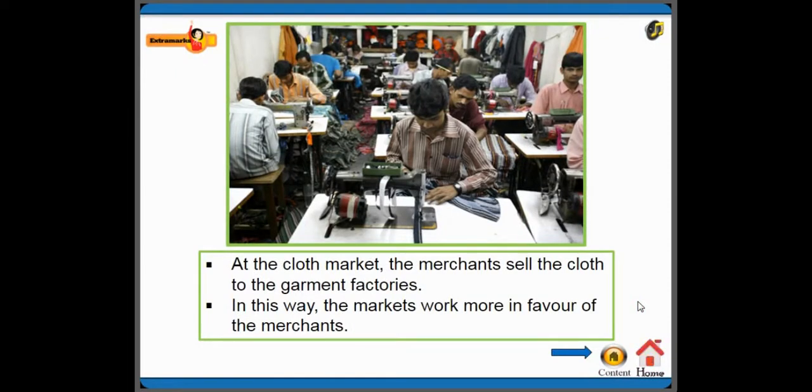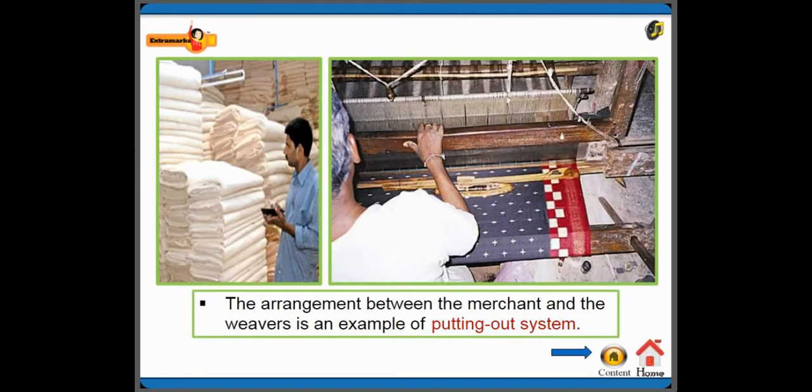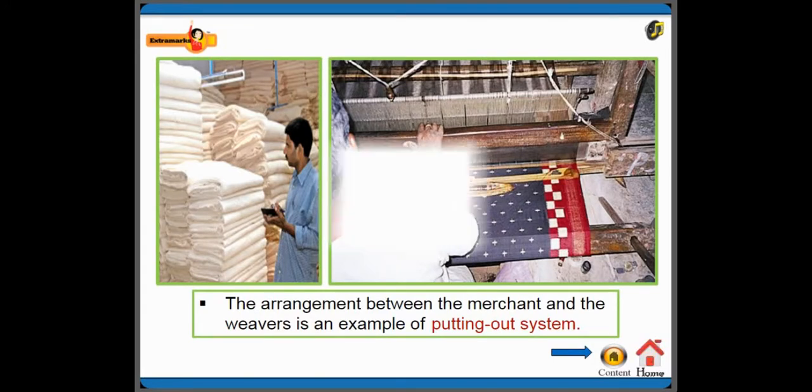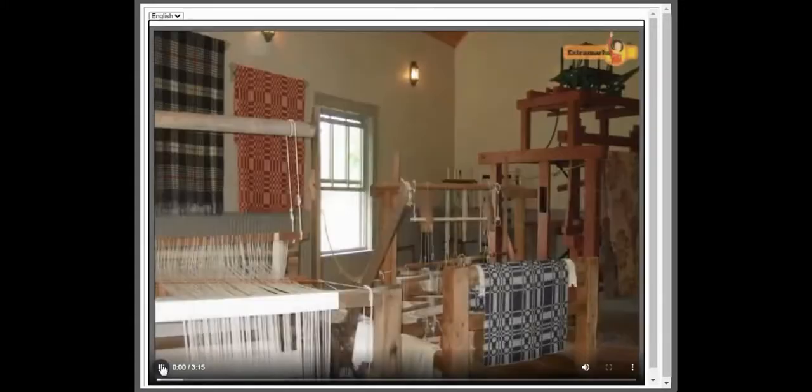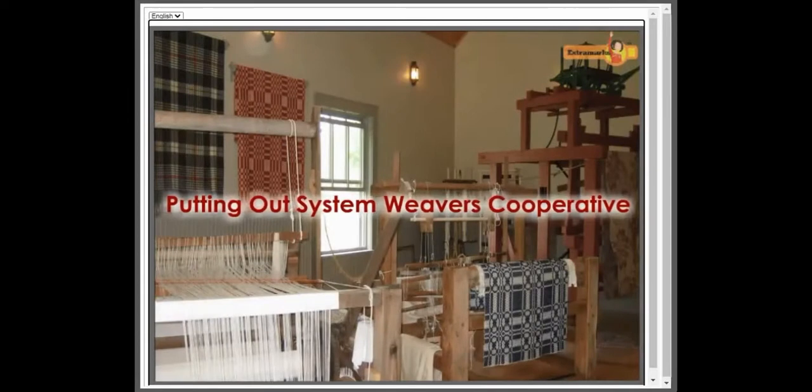Let's see, at the cloth market, the merchants sell the cloth to the garment factories. In this way, the markets work more in favor of the merchants. The arrangement between the merchant and the weaver is an example of the putting out system. Let's watch a video related to the lesson.